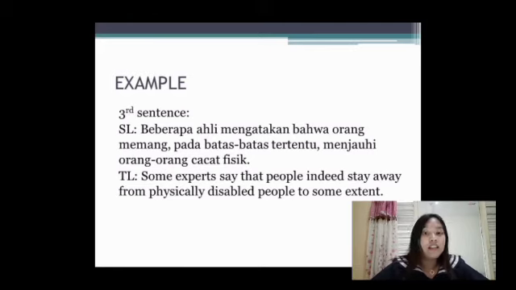From the translation, we can see the transposition from the source language into the target language.